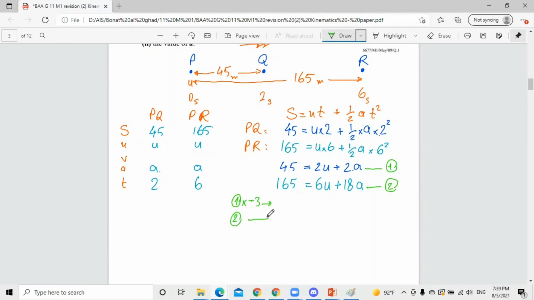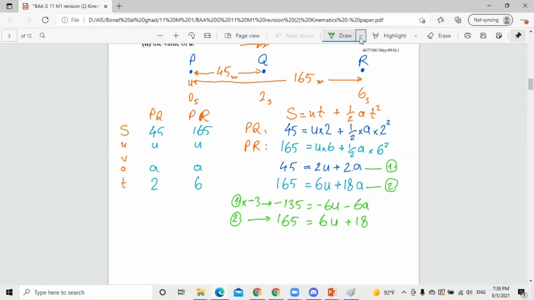If I multiply by -3, it will be negative 135, since 45 multiplied by 3 is 135, equals negative 6U, and here minus 6A. And this equation stays the same, 165 equals 6U plus 18A.